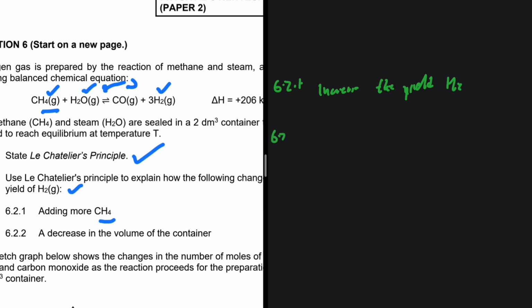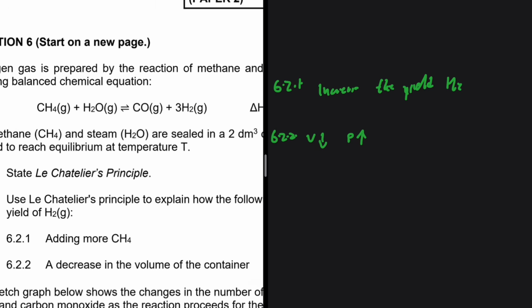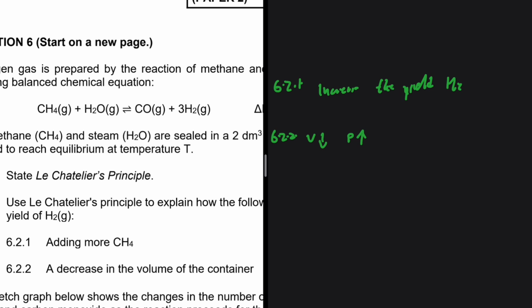And then 6.2.2, a decrease in the volume of the container. So this is what we need to understand. A decrease in the volume means an increase in the pressure. Right, so there's an increase in the pressure in our system. How will the system reinstate the new equilibrium? It wants to decrease this pressure. And how does it achieve that? How does the system decrease pressure? It favors the reaction that leads to less number of moles of gas.